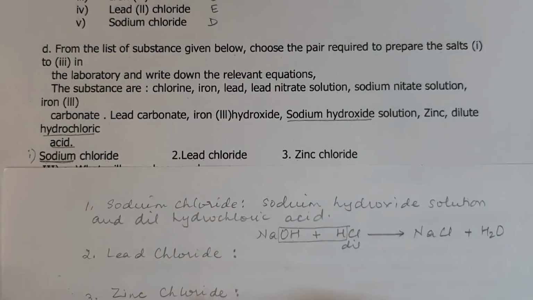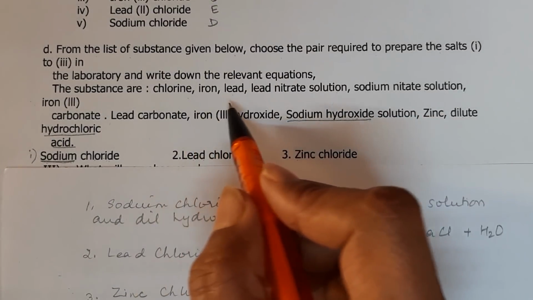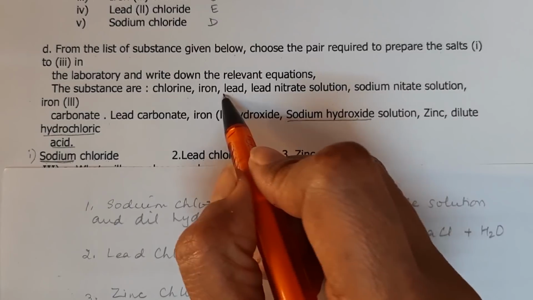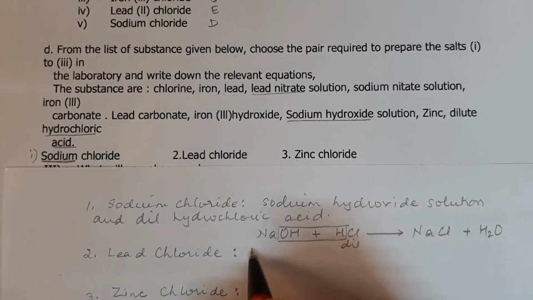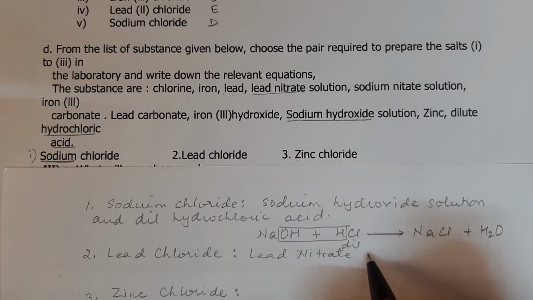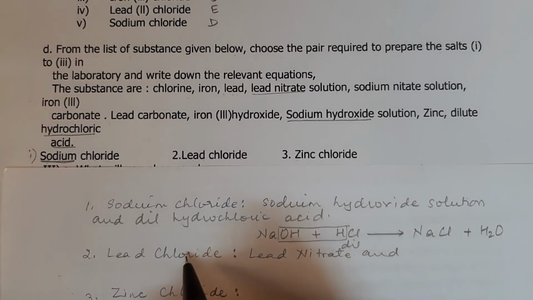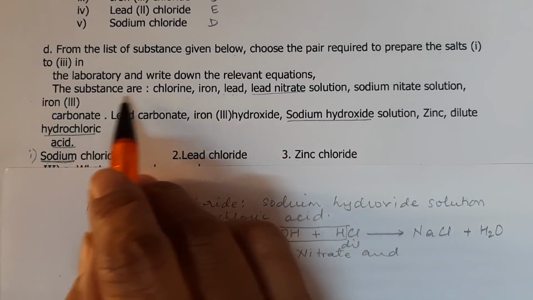Now let us look at lead chloride. Now for lead chloride, let us look at something with lead. Now we cannot take lead metal, we'll have to take lead nitrate. So lead nitrate, and for chloride we will have to take, let us see if sodium chloride is there.